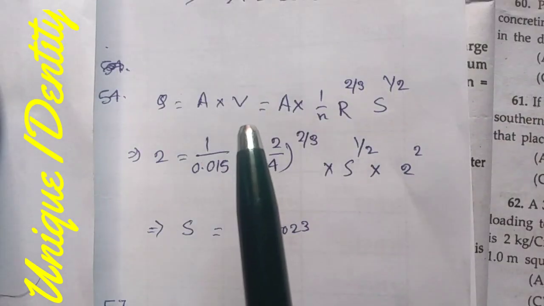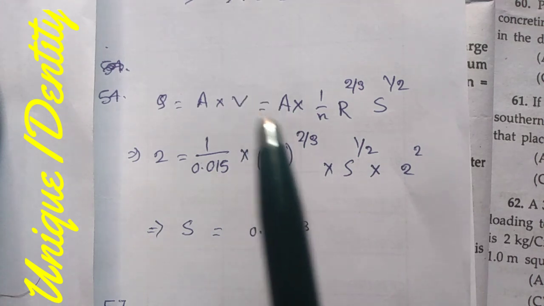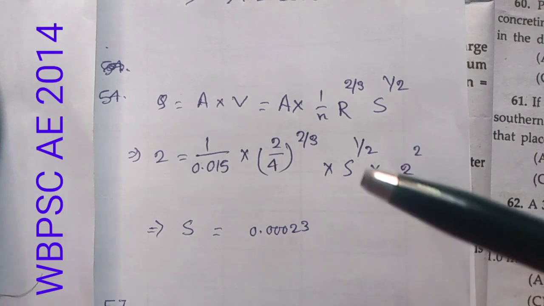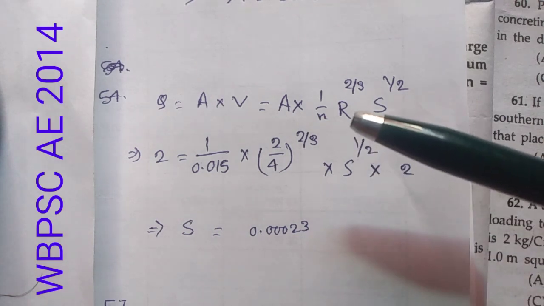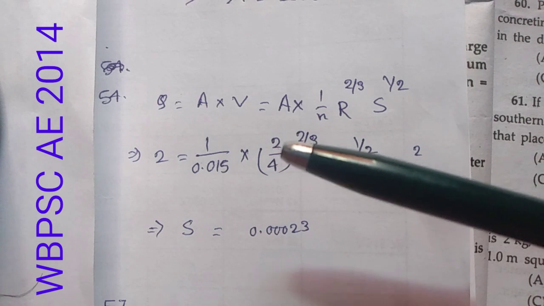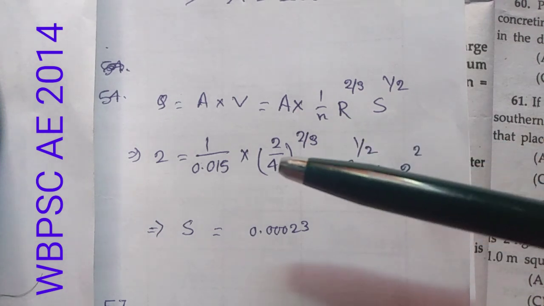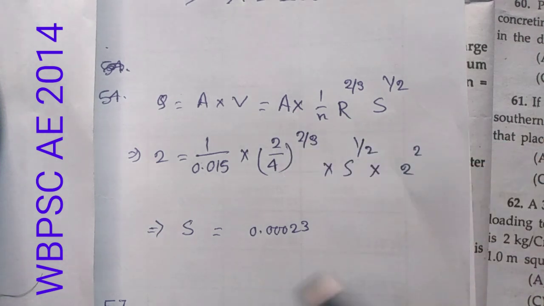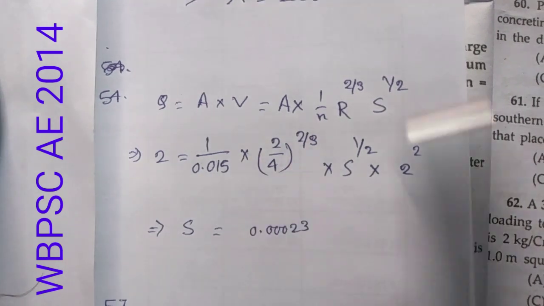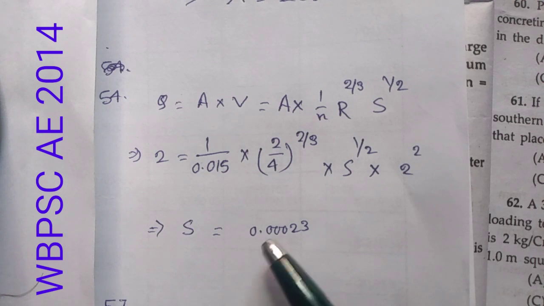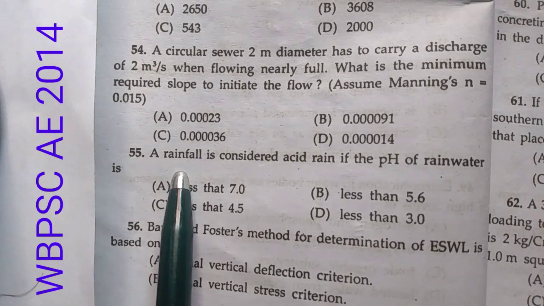Discharge Q equals A into V, and velocity by Manning's equation is 1 by n R to the power 2/3 S to the power half. Now here the hydraulic radius R is D by 4 as the pipe is running full or nearly full, so R equals 2 by 4. Putting all the values and solving this equation, we get the slope S equals 0.00023.